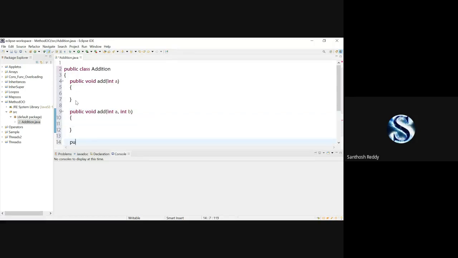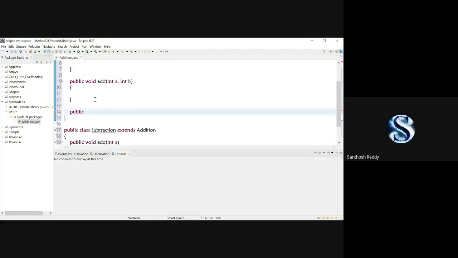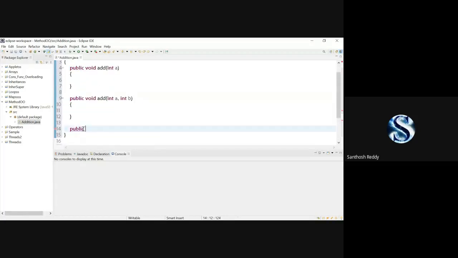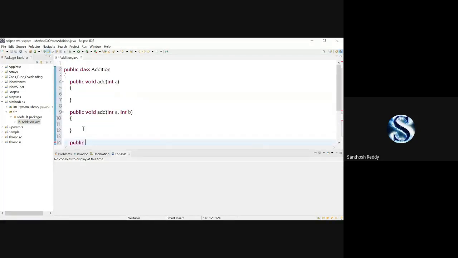In the same addition class only, we are going to write methods with the same name, but the number of parameters will be changing, and the data types will be changing. Is it clear, Ashish? Yes, sir. Okay, but you cannot write n number of methods in the subtraction class for overloading. In method overloading, in the single class only, you can write n number of methods with the same method name, but the parameters should vary.